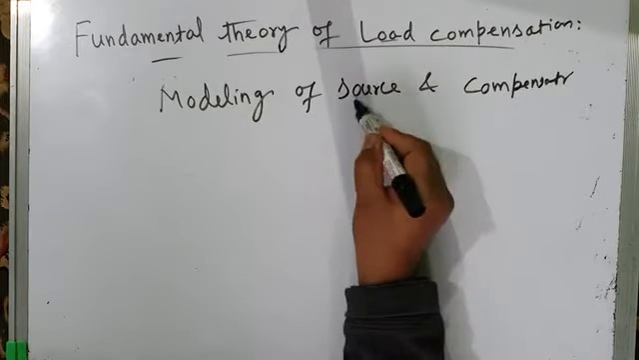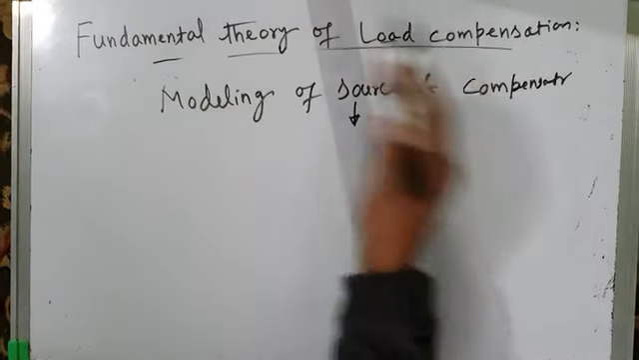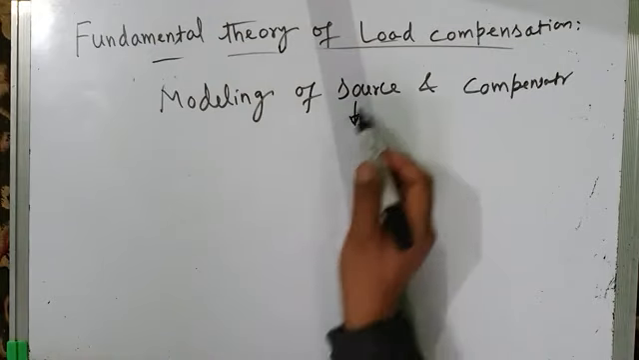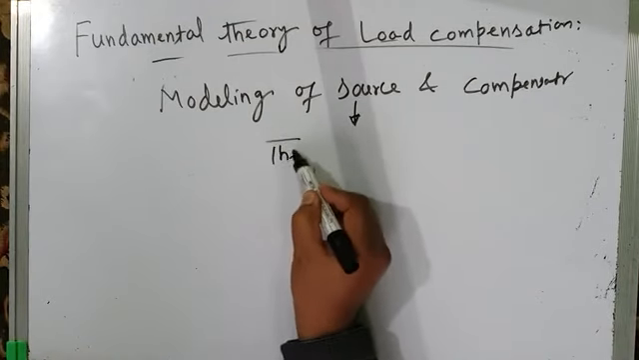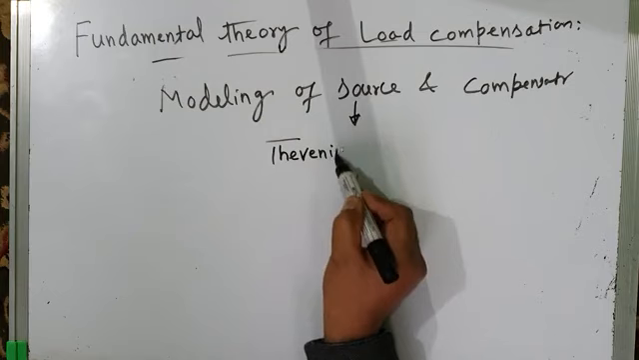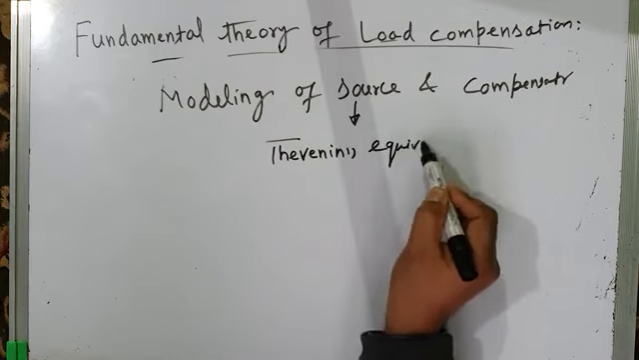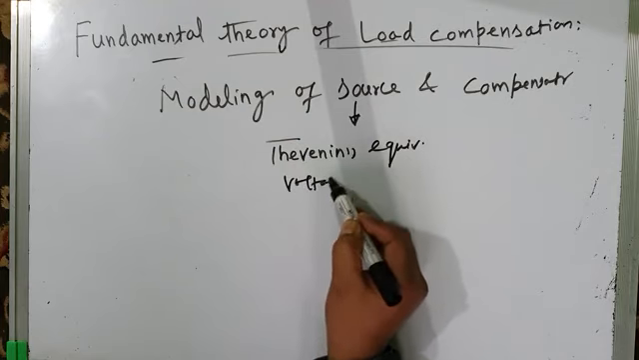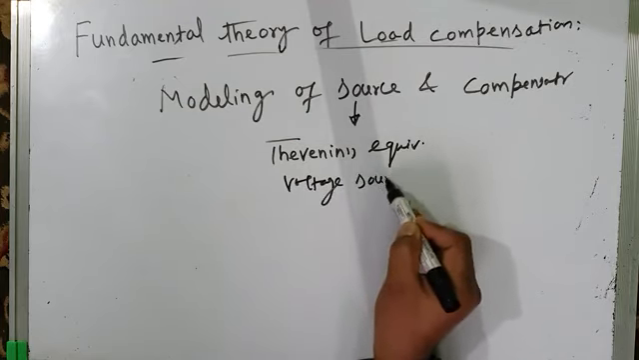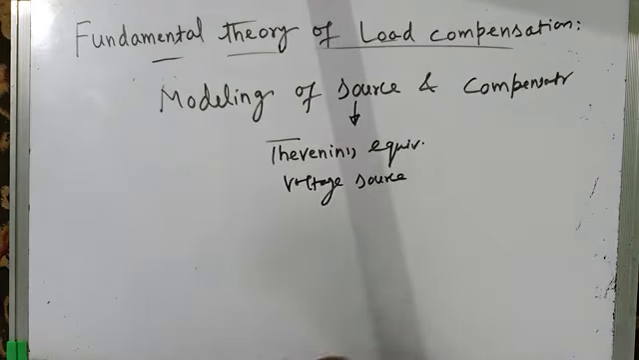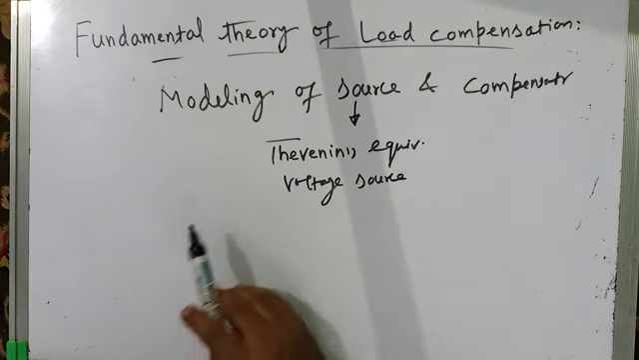How do you model the source? When you do the load compensation, you have to model the source as Thevenin's equivalent voltage source. And you know how to find a Thevenin's voltage source. Its voltage will be the open circuit voltage, and then there is the internal impedance.